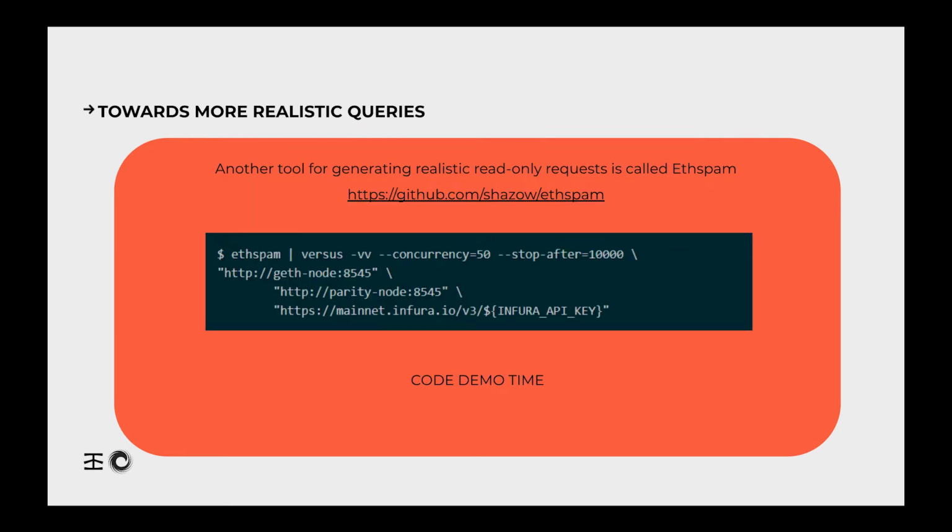If we'd like to use this very useful tool called eSpam, we can generate an infinite stream of lifelike Ethereum requests and then pipe that into Versus. So this command here is using eSpam to pipe it into Versus, and it's running with a concurrency of 50, and it stops after 10,000 requests. It's running against a local Geth node, a local Parity node, and then a mainnet Infura node. So let me show you a code demo of that right now.